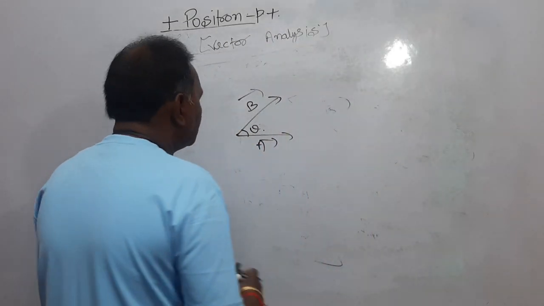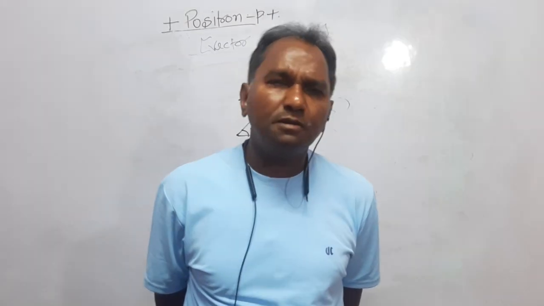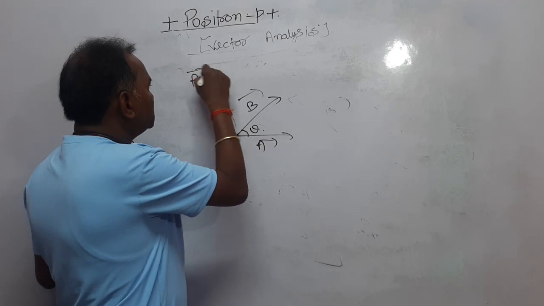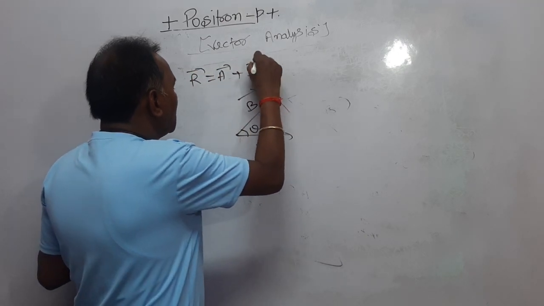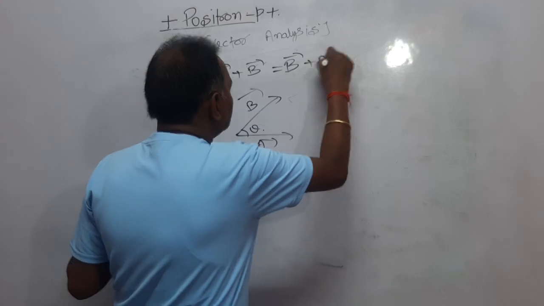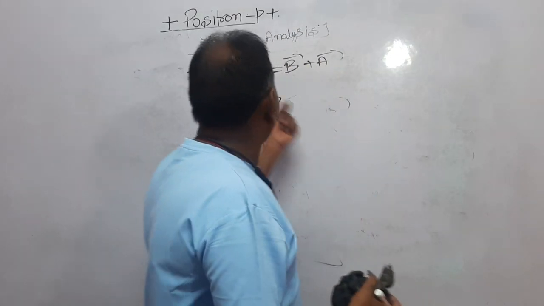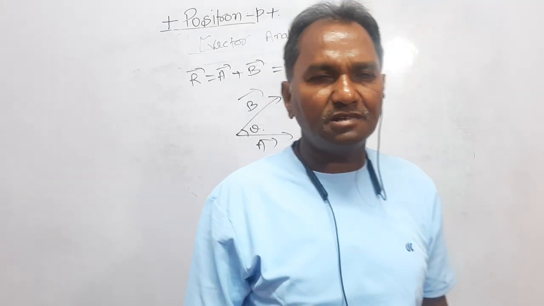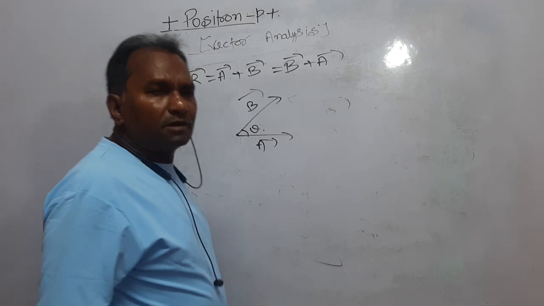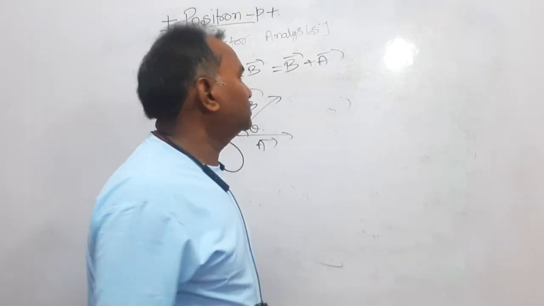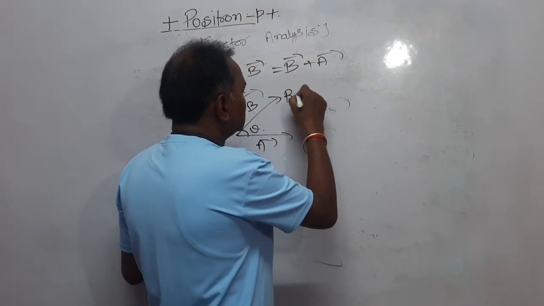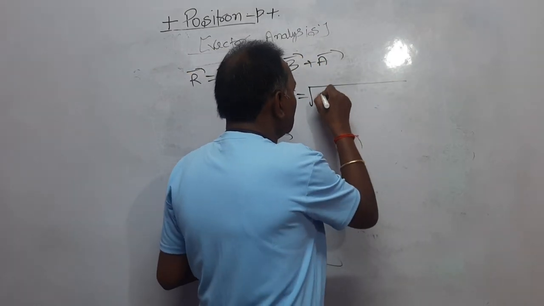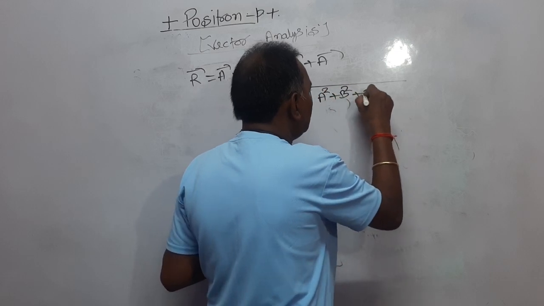In that case, what have we proved? We have proved that the addition of two vectors is commutative, meaning vector R is equal to vector A plus vector B, which is equal to vector B plus vector A. It means that whether you add vector B to vector A or vector A to vector B, in both cases the resultant is going to be the same. And also what we have found is that if the two vectors A and B are making an angle theta with each other, the magnitude of the resultant is going to work out to be under root A square plus B square plus 2AB cos theta.